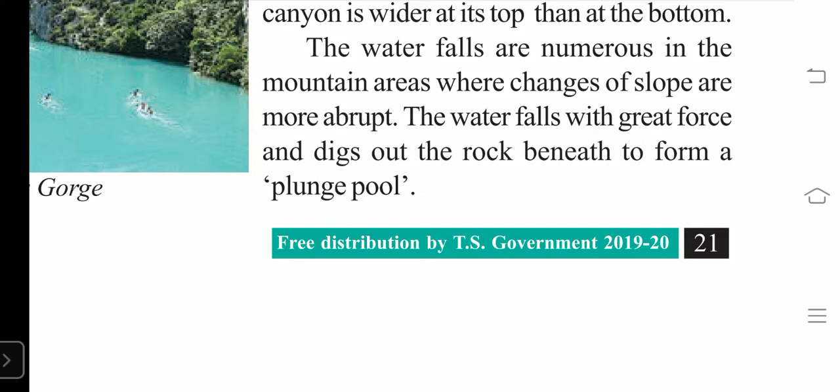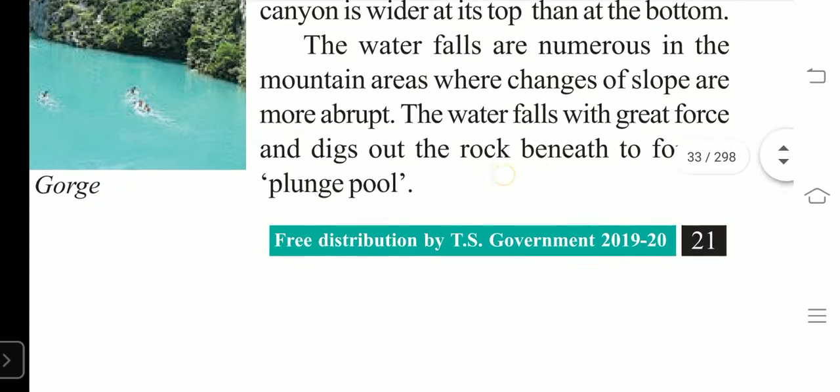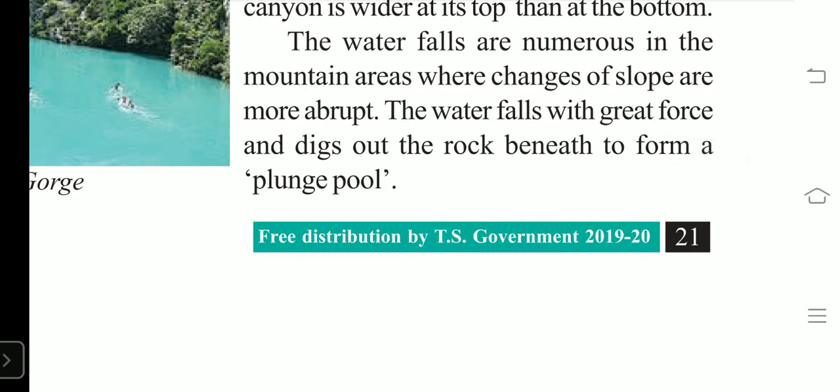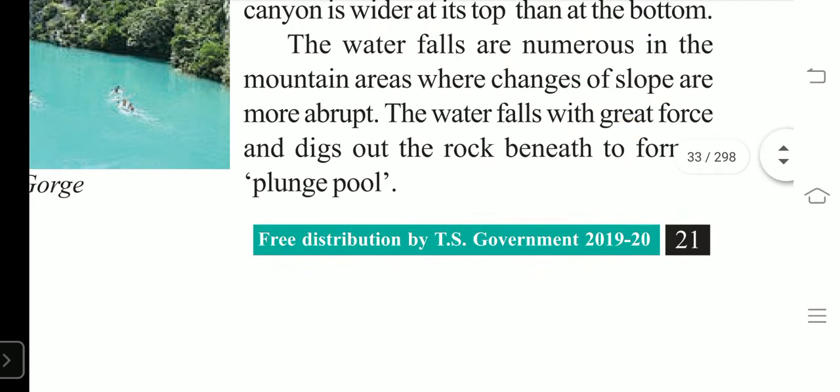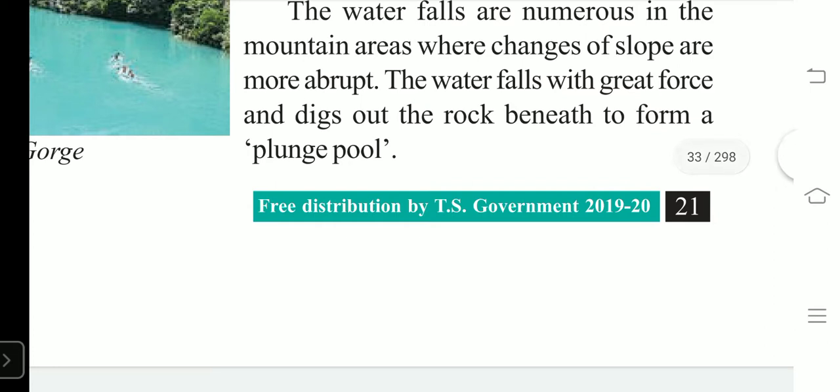The slope varies, so it is called abrupt on the mountain areas. Due to that, we find many waterfalls on the mountain areas, right? When water falls from the mountain top, it digs a shallow area at the foot of the mountain that leads to forming a pool.